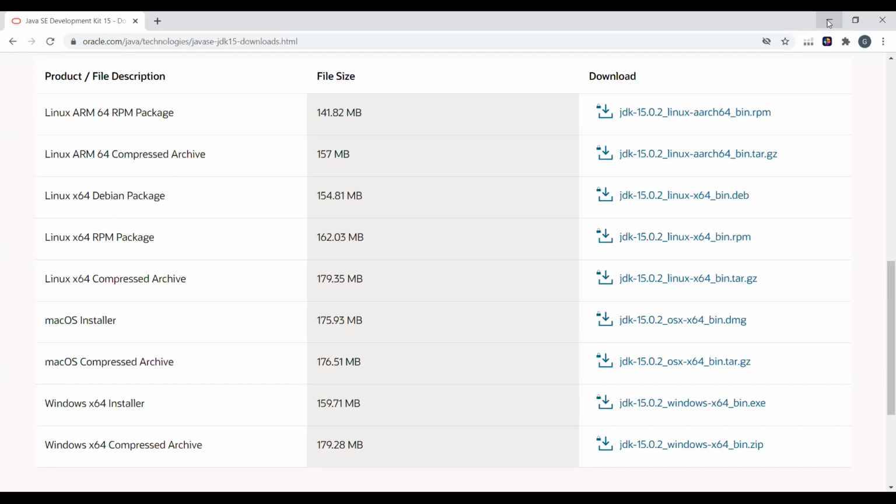So just right click on that and go to properties, and it will open a new screen where you can find all the information about your system.